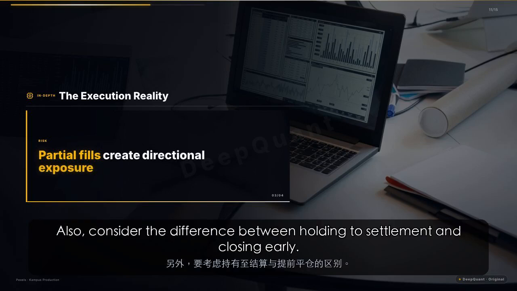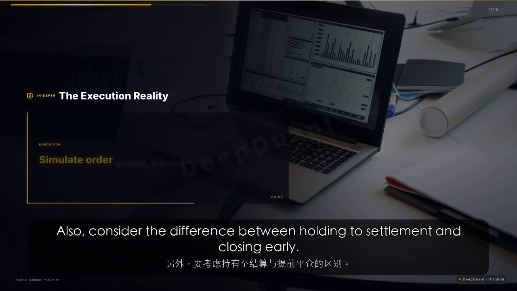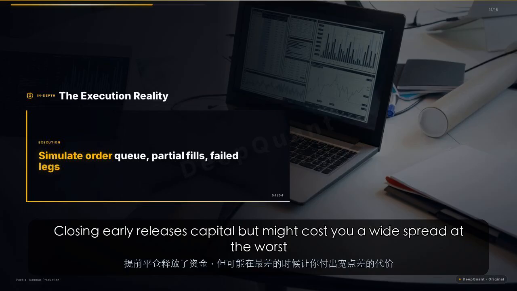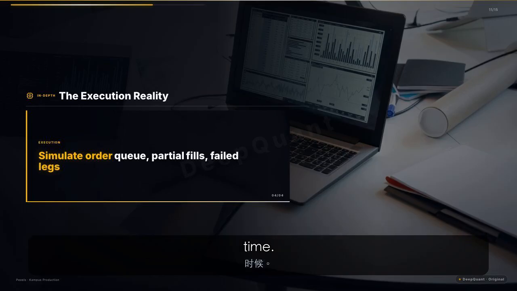Also, consider the difference between holding to settlement and closing early. Holding to settlement reduces exit friction but increases capital lockup and rule risk. Closing early releases capital but might cost you a wide spread at the worst time.